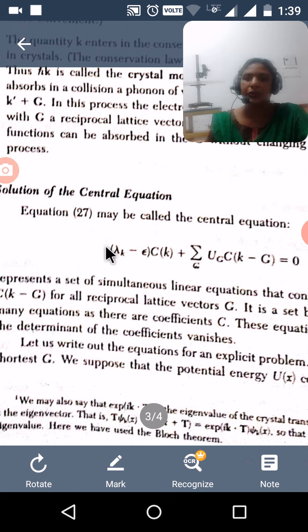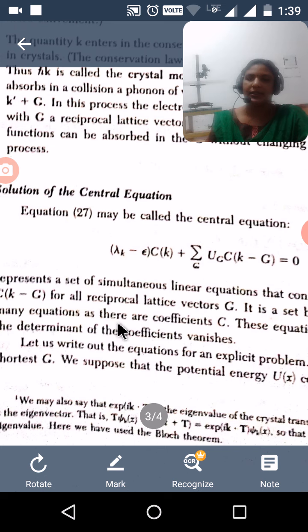Then the solution of this equation is not a simple process. It is tedious work to simplify this equation. So let us write out the equation in an explicit manner.